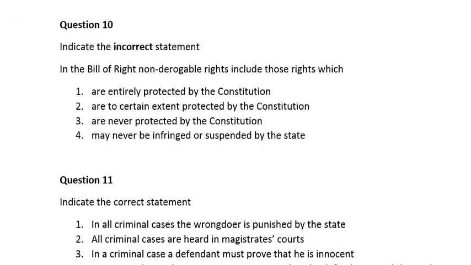Question 10. Indicate the incorrect statement. In the Bill of Rights, non-derogable rights include those rights which, number 1, are entirely protected by the Constitution. Number 2, are to a certain extent protected by the Constitution. Number 3, are never protected by the Constitution. Number 4, may never be infringed or suspended by the state. So guys, here the correct answer is number 4, which is may never be infringed or suspended by the state.